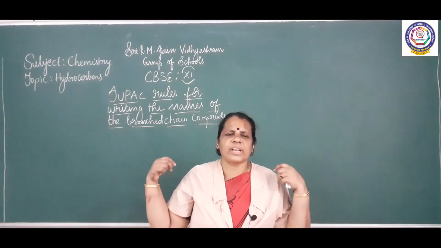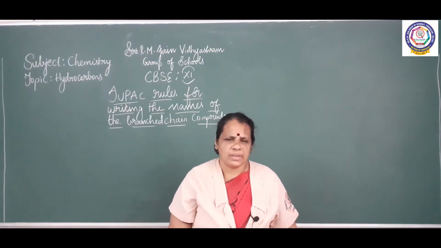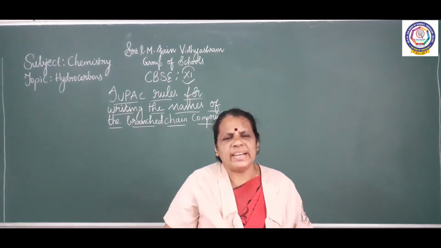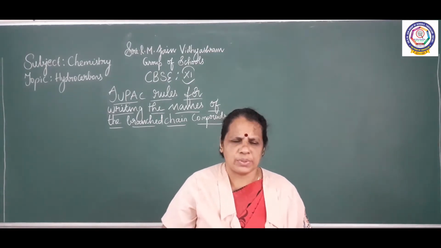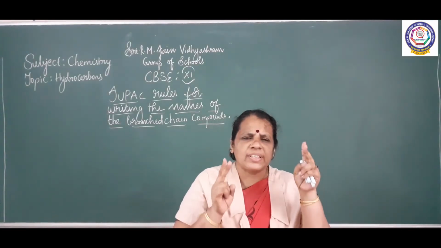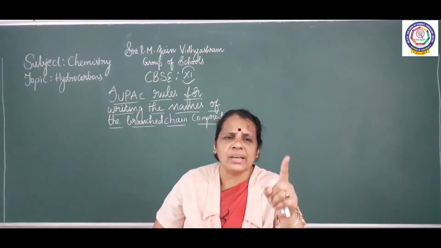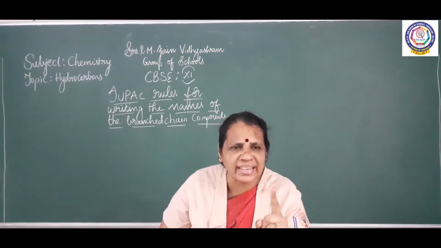Already we are discussing hydrocarbons. Yesterday we discussed the IUPAC rules for writing the names of branched chain compounds. I have described two rules. What is the first rule? Identify the longest continuous chain as the parent chain or root chain.